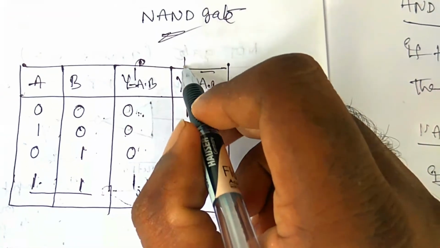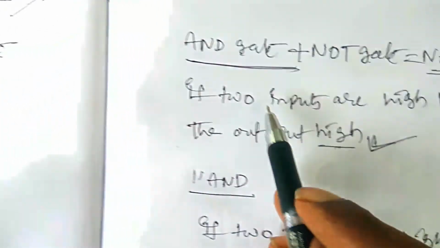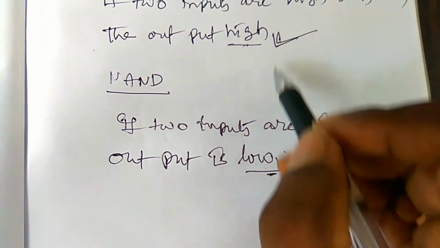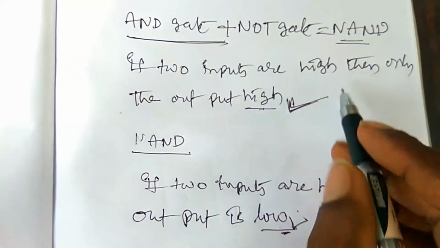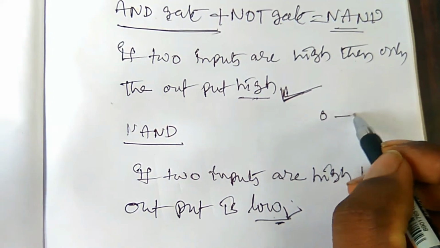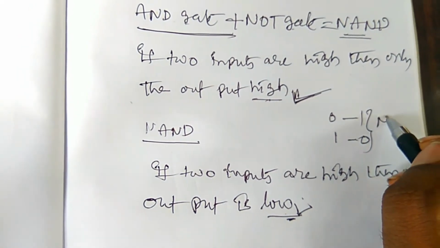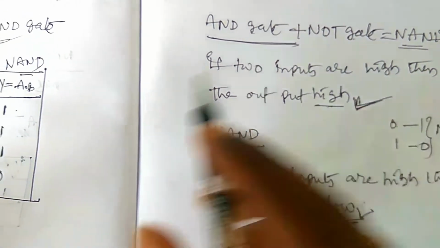Coming to the NAND gate. Here, if two inputs are high, then only output is low. It is the reverse. Negation by the NOT gate means: if input is low, output is high; if input is high, output is low. So that is the negation, the opposite, right? And then here, what is the condition?